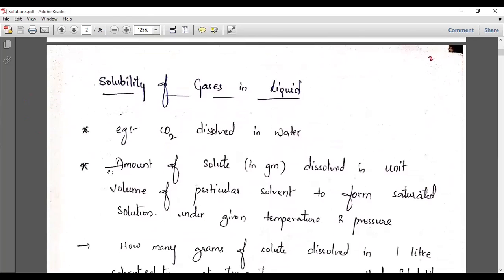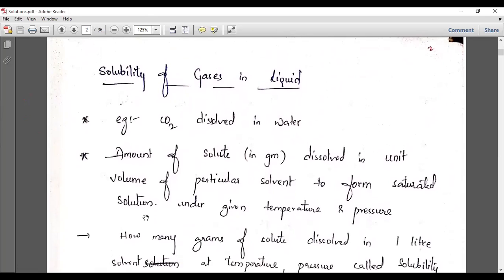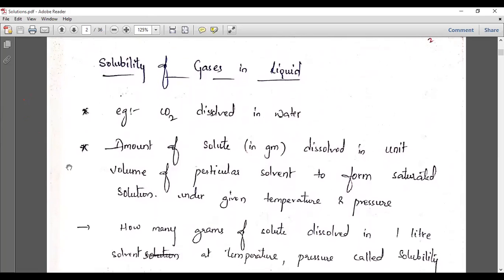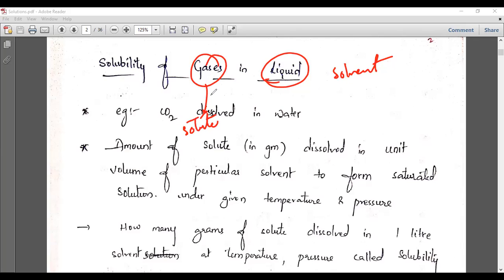Now we will understand the solubility of gases in a liquid phase. So here, the liquid is the solvent and the gas is the solute, a small quantity of gas dissolved in a liquid. The best example is CO2. Generally, CO2 is used in cool drinks, so in cool drinks, CO2 is dissolved in it.